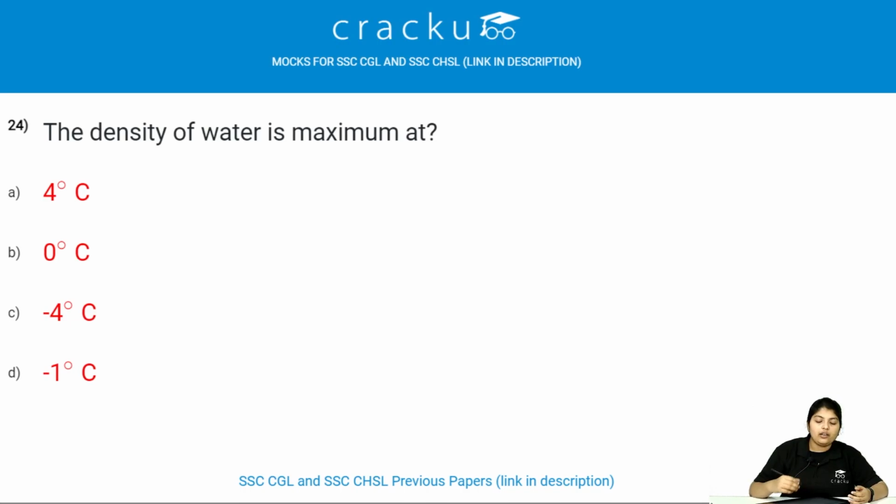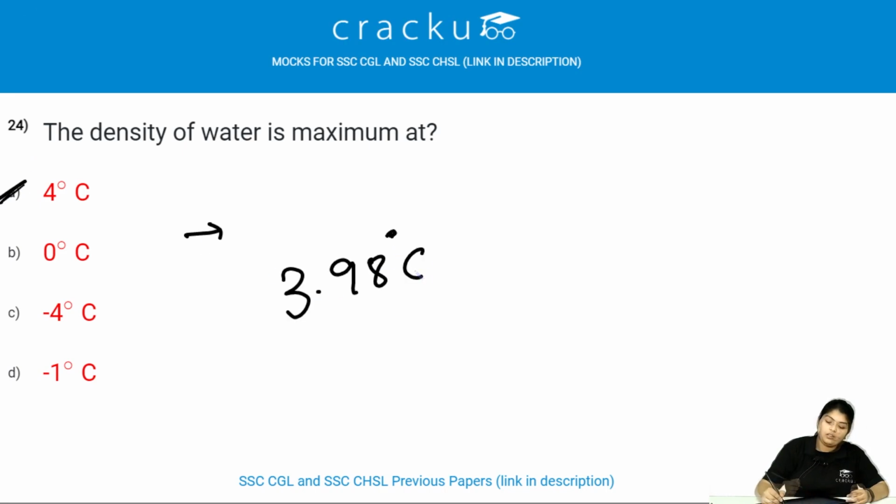The density of water is maximum at 4 degrees centigrade. It is correctly maximum at 3.98 degrees centigrade. Let's see the next question, that is the last question.